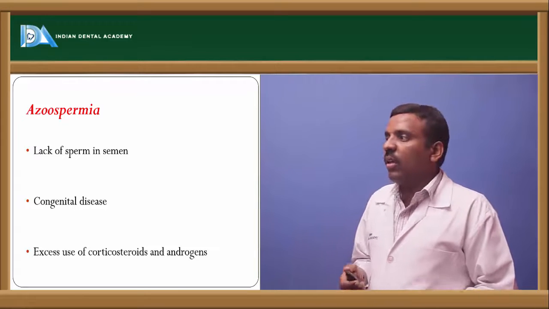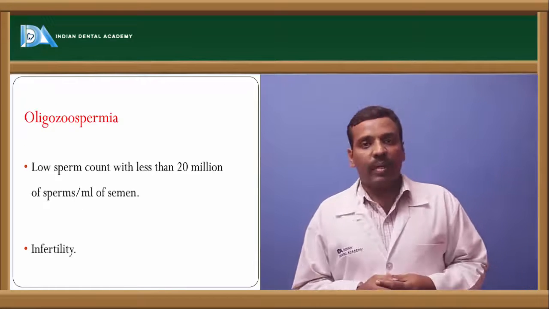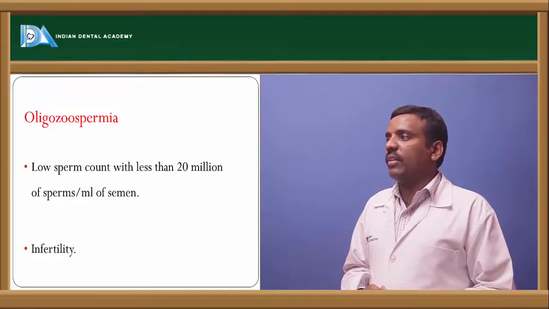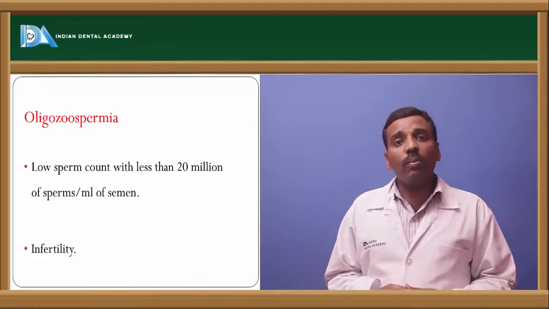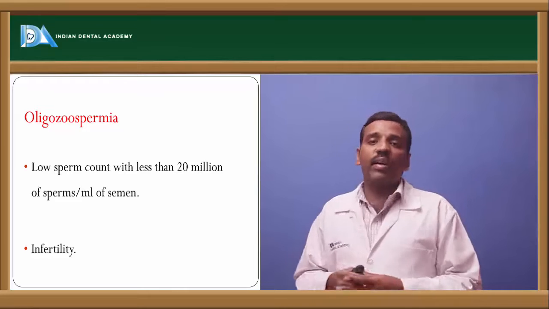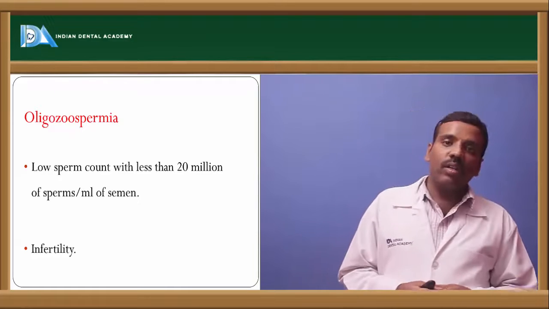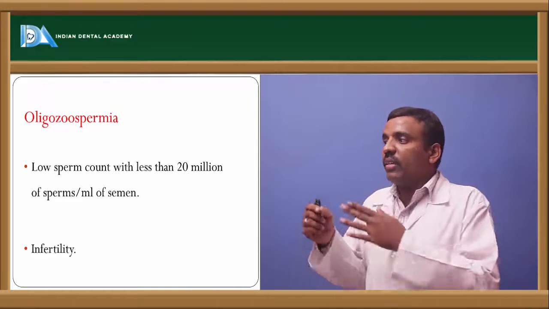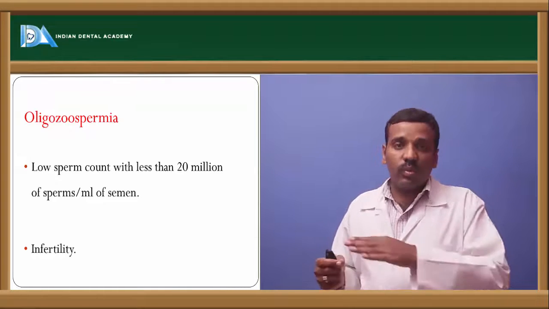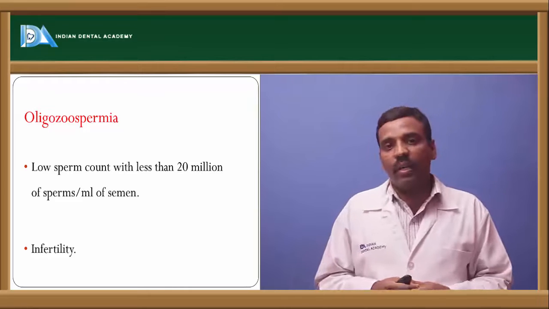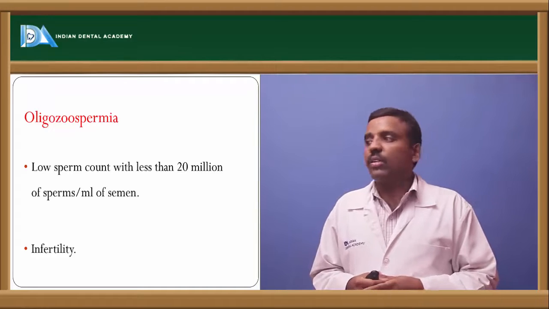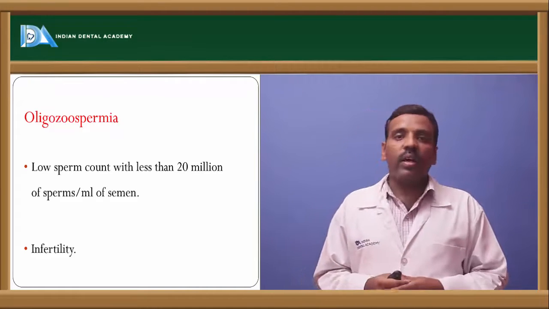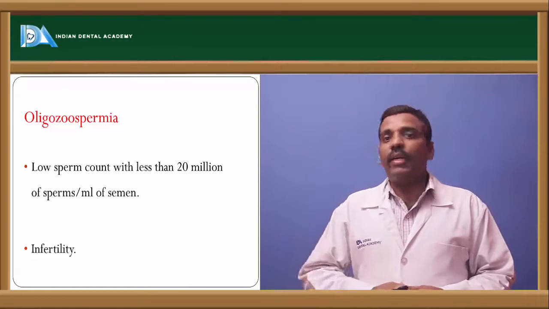Next one is oligozoospermia, in the sense low sperm count. Normal sperm count is about 20 million per milliliter, and a low sperm count, lower than 20 million per milliliter, is called oligozoospermia. It causes infertility in males.